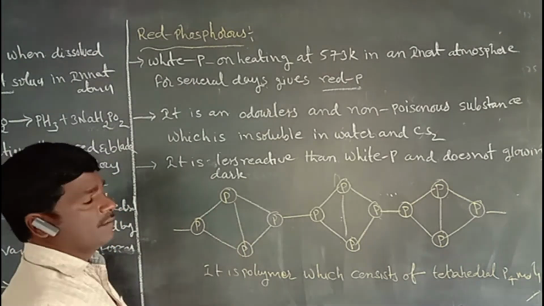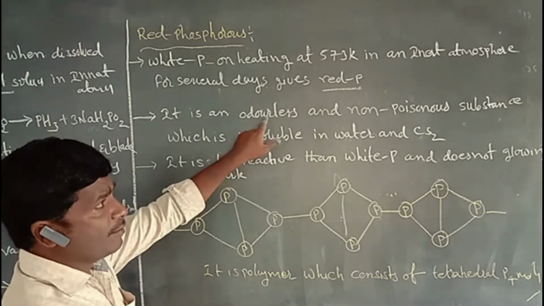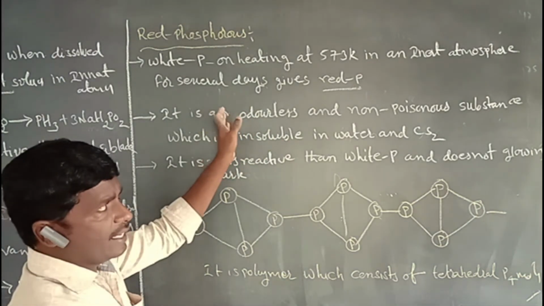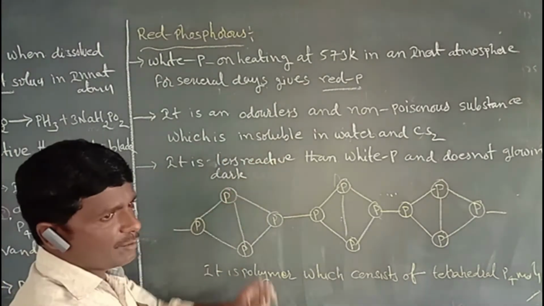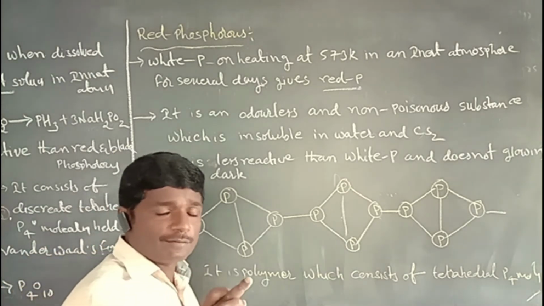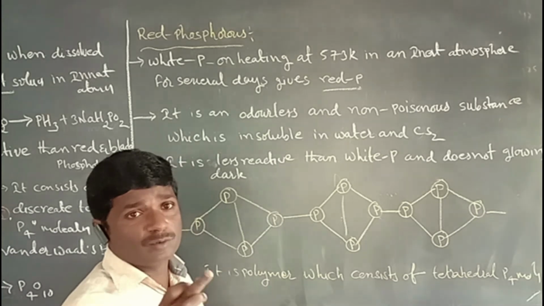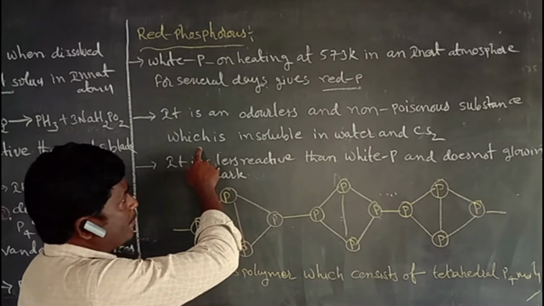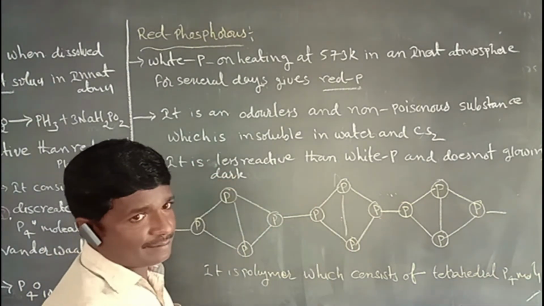White phosphorus is poisonous, but red phosphorus is a non-poisonous and odorless substance, which is insoluble in water and carbon disulfide. But white phosphorus is insoluble in water but soluble in carbon disulfide.